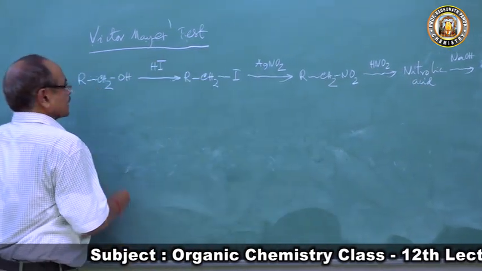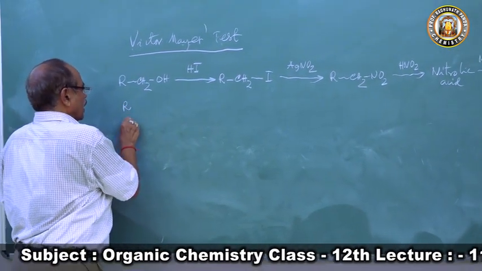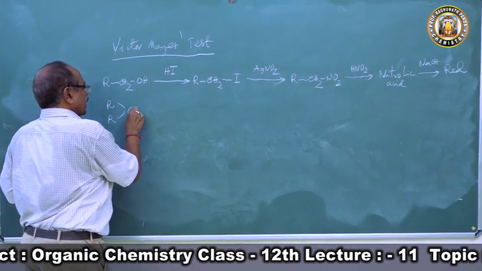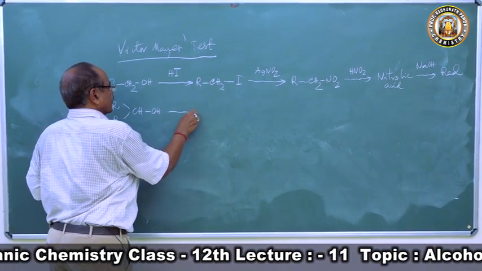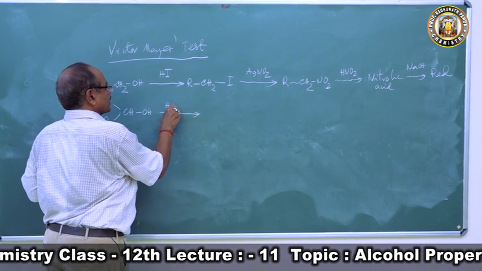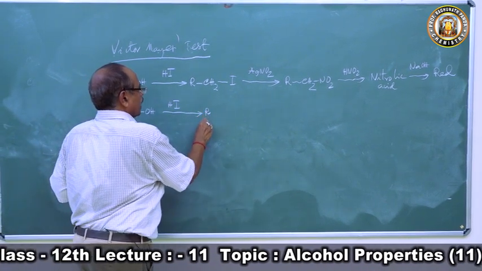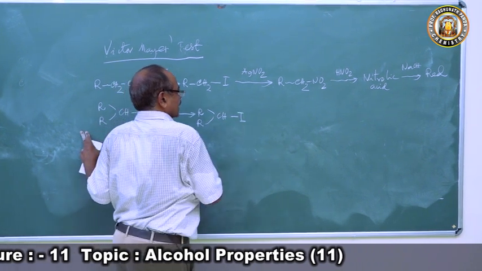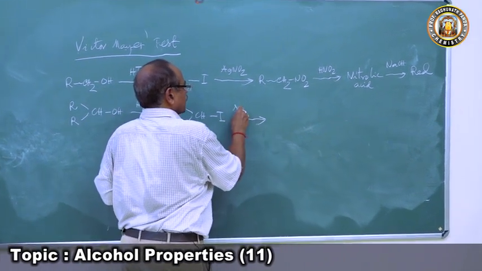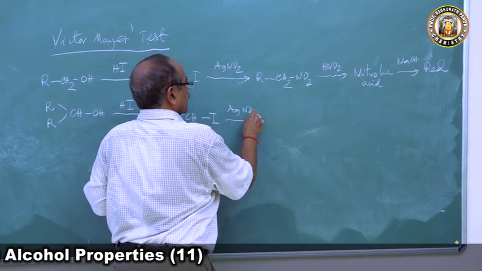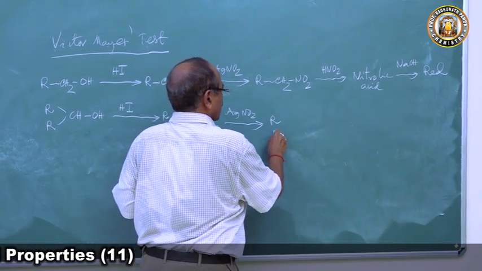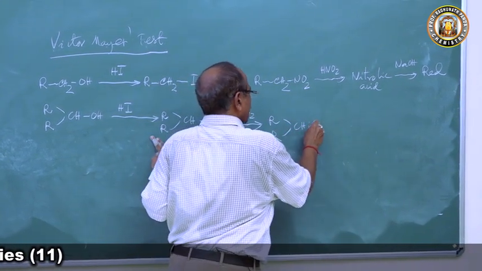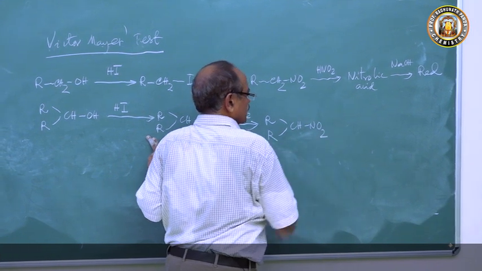And if you take secondary alcohol, R2CHOH, if I treat this with hydrogen iodide, then it will form R2CHI, secondary alkyl iodide. This with silver nitrite forms R2CHNO2.